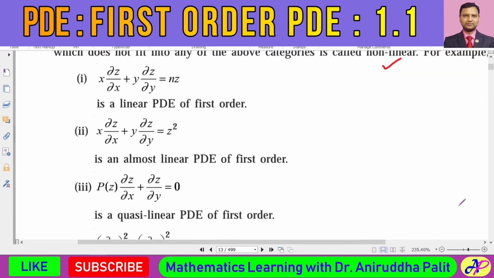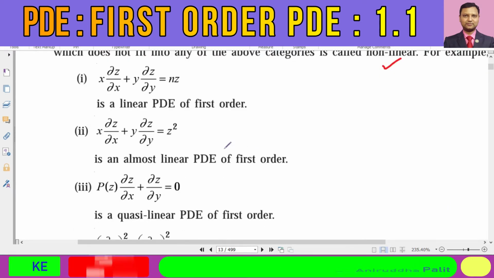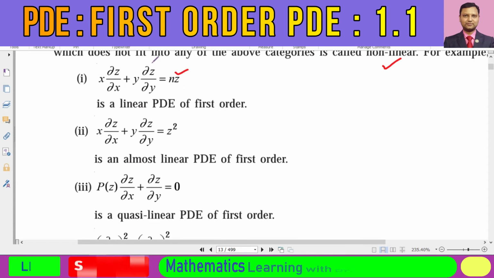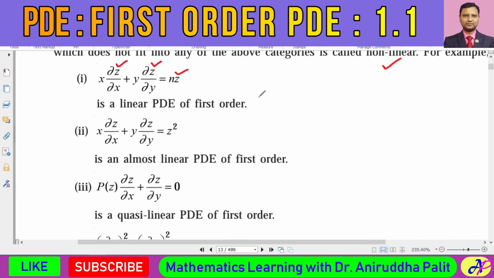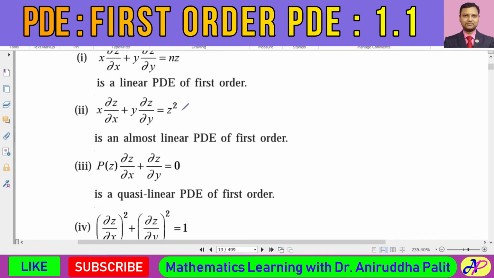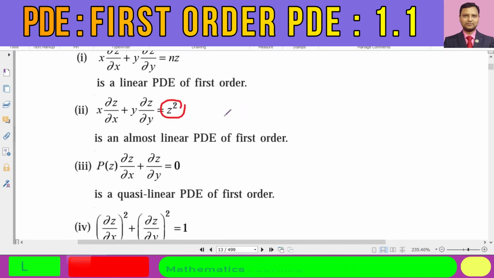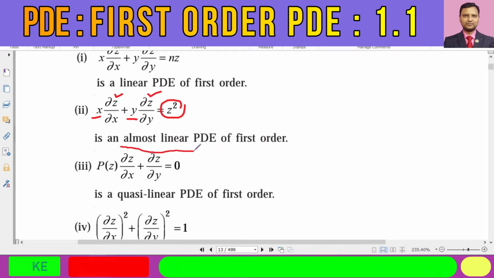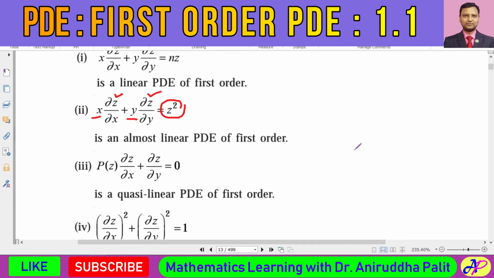Now, for an example, if you look at this differential equation here, this is linear in z and its partial derivatives. So this is purely a linear partial differential equation. Next, you consider this differential equation. This is non-linear in z. But you see over here the partial derivatives are linear, and their coefficients are functions of x and y. So we can say that this is almost linear partial differential equation.